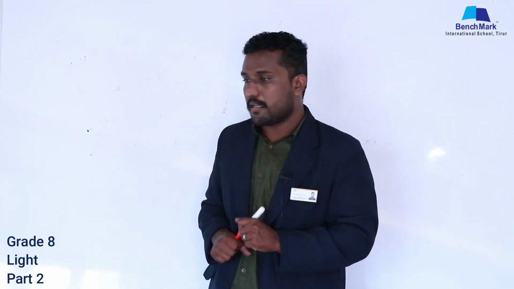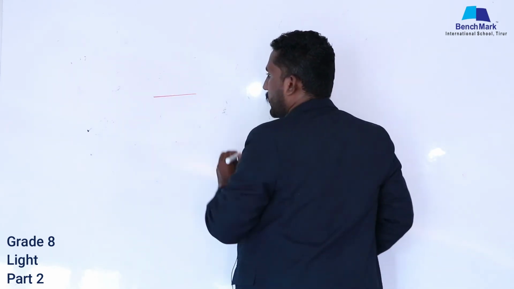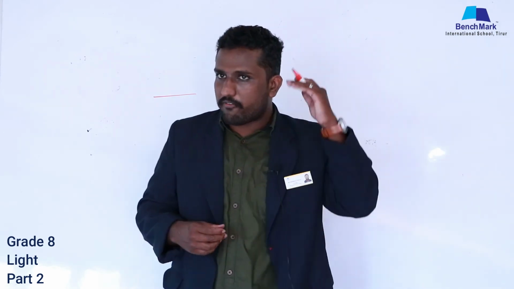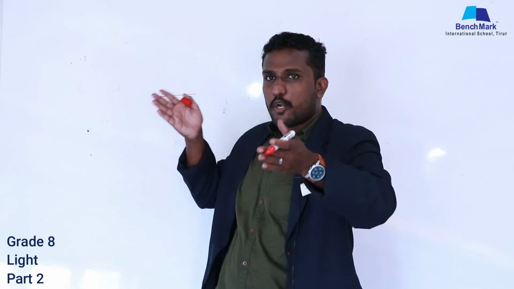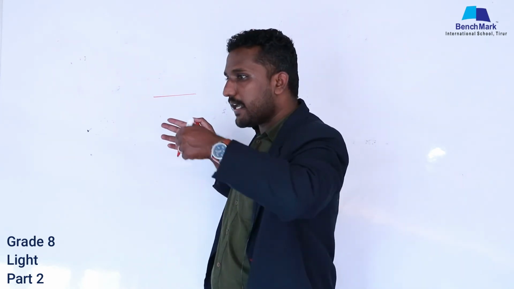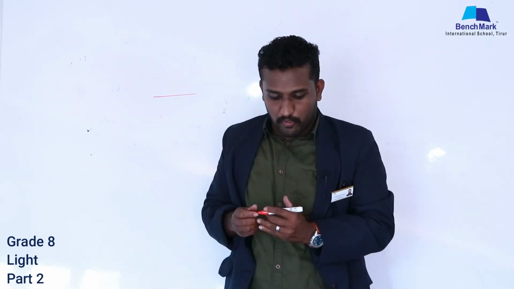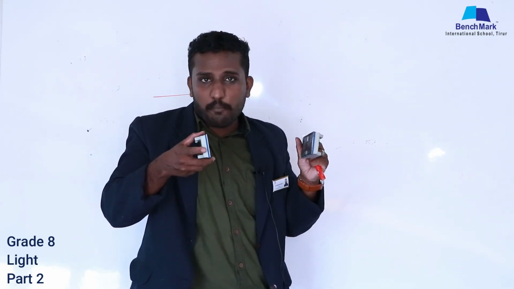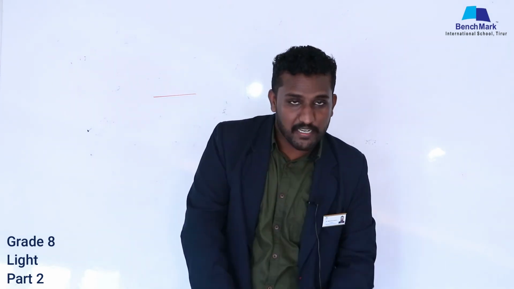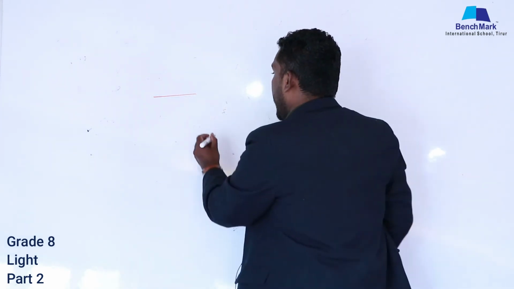One more important thing, if 2 mirrors, one mirror is just in front of me and another mirror is just behind me. It means the two mirrors are parallel. I'm sitting in the middle. Just think about a salon. This is one mirror and this is another mirror. I'm sitting in between. Okay, if two mirrors are parallel, I can see infinite images. Infinite means you can't count.